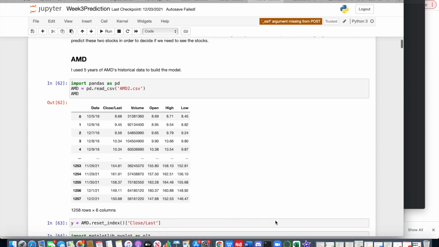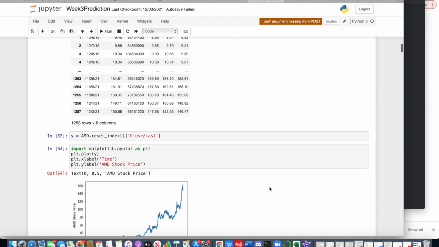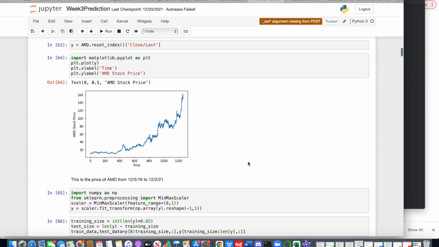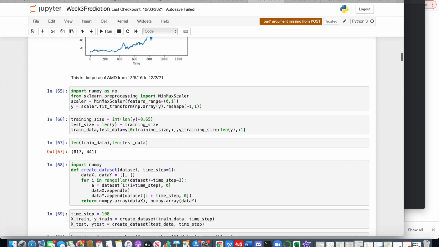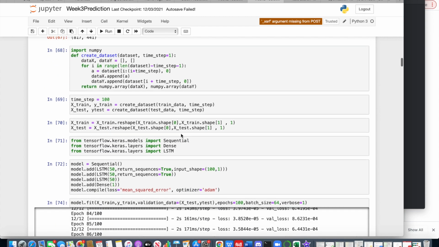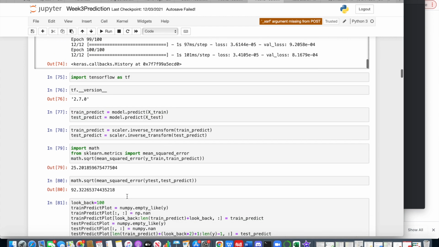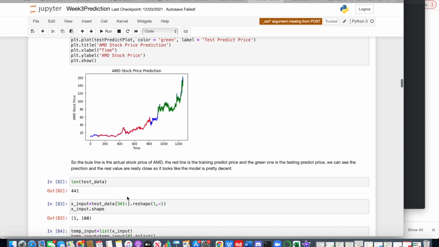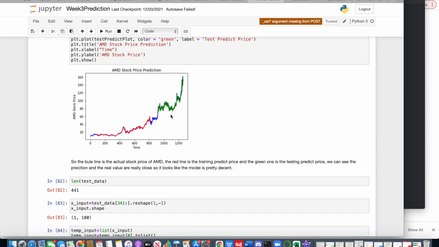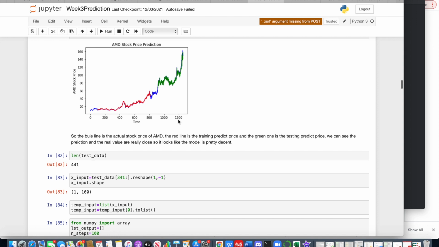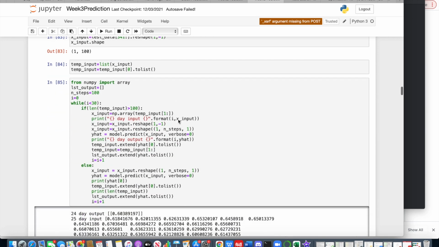So I use 5 years of historical data of AMD to predict it. Here is the price of the last 5 years. And I split the data and train it. Here is the comparison of predicted price and actual price. We can see they're very close.